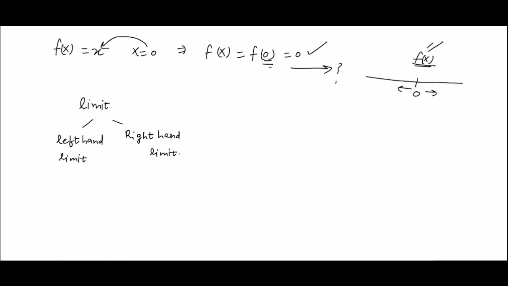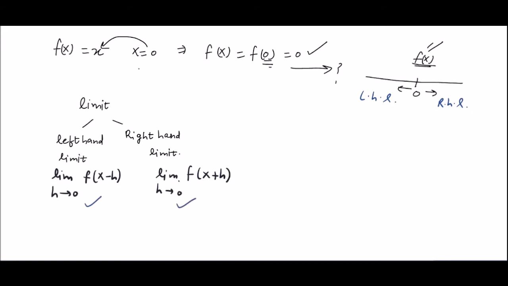We use left hand limit as limit h tends to 0 f of x minus h, and right hand limit as limit h tends to 0 f of x plus h. Now in order to find its left hand limit and right hand limit, we will use these formulas on this function.